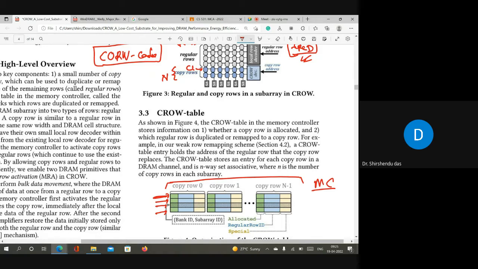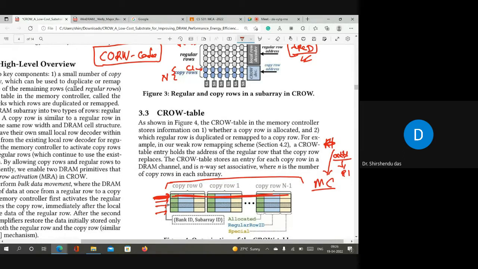So suppose this is the memory controller, and the memory controller gets a request for an address, Ad1. So the memory controller has to send this address to main memory to read the content of this address. Suppose this address is mapped to R1 of this subarray. So first the memory controller will go to a particular subarray, suppose the first subarray. It will search whether the row R1 is available here or not. If the row R1 is available here, then it will understand that a copy row of this also exists.